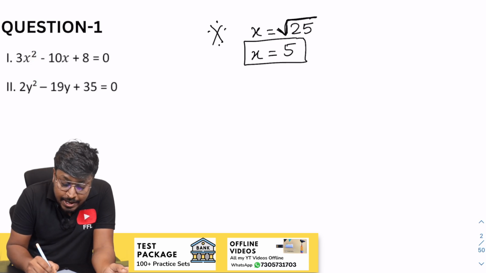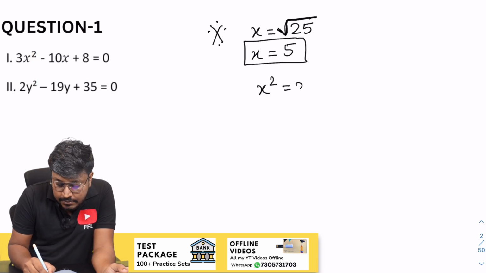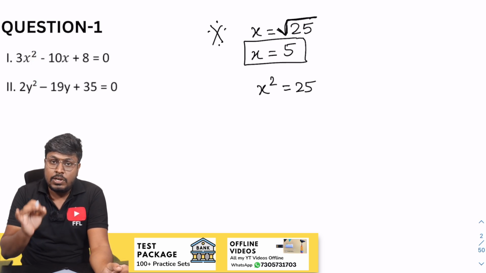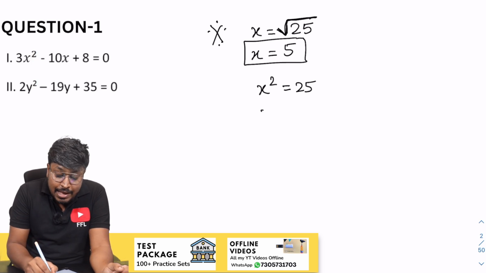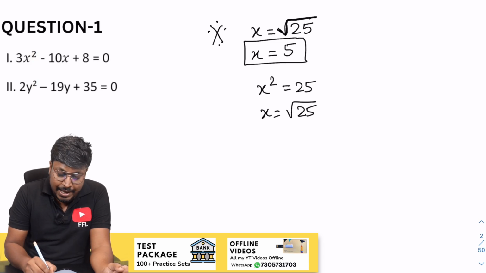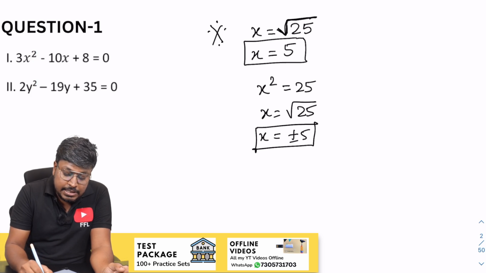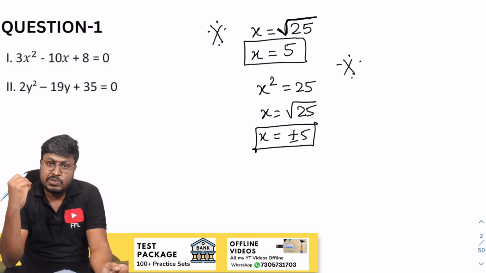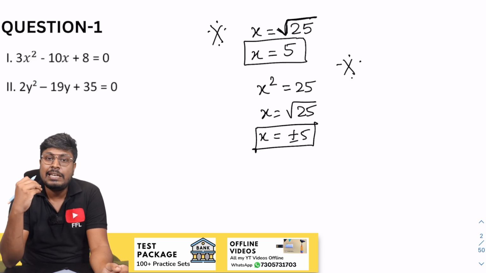In case the question is like this, x square is equal to 25, what is the next step you have to do? x is equal to square root of 25, so x is equal to plus or minus 5. So understood or not? Friends, these are the most important things. In the question itself, if they have given a square root, then the answer will be only plus.